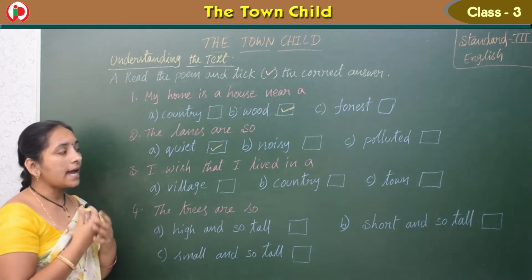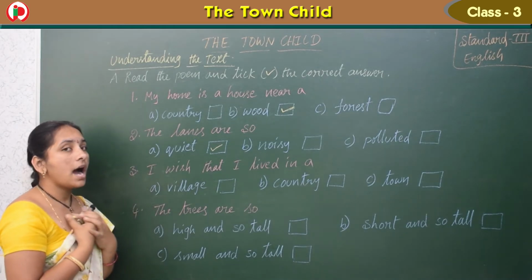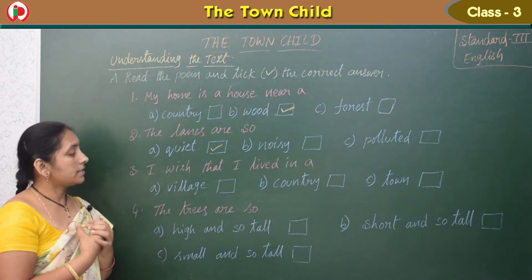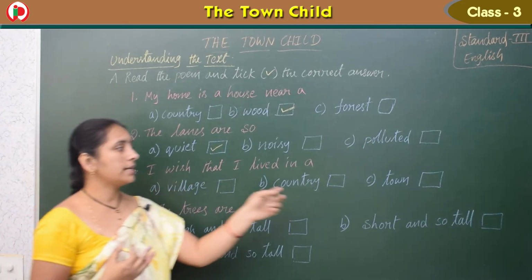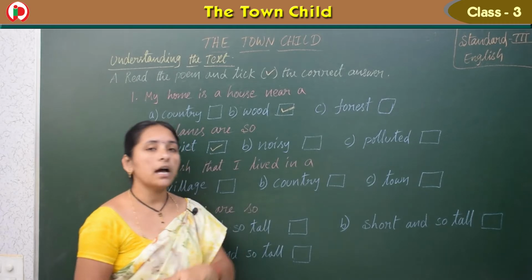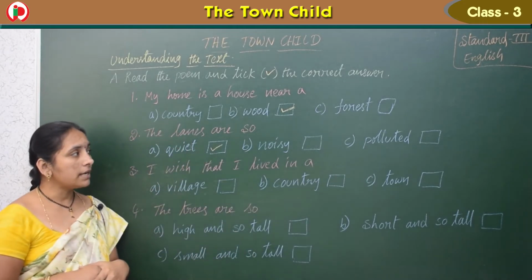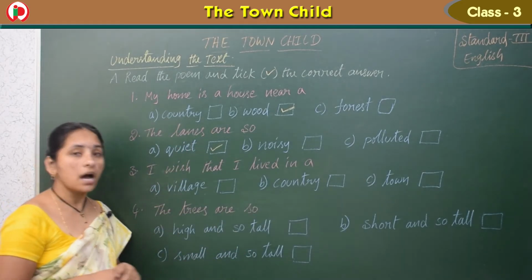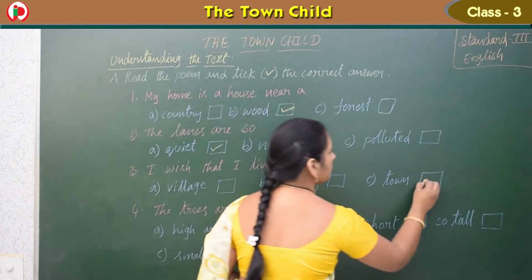I wish that I lived in a blank. Where does he want to live? In a village or in a country or in a town. He wanted to live in a town. He is a town child, the poem also.